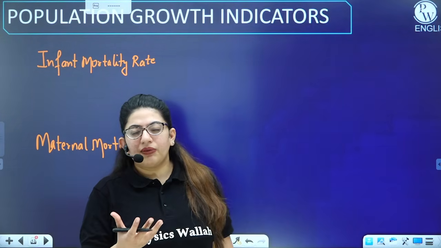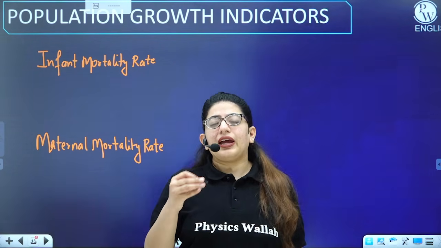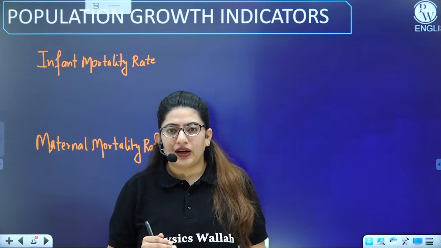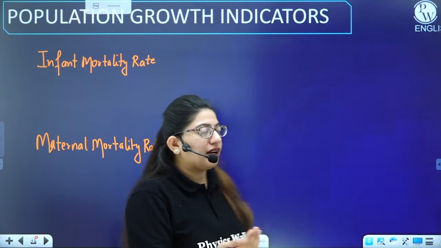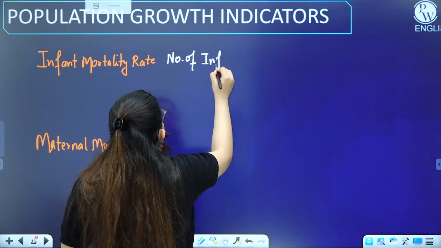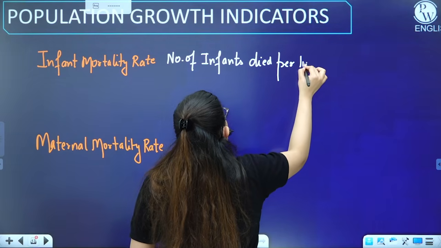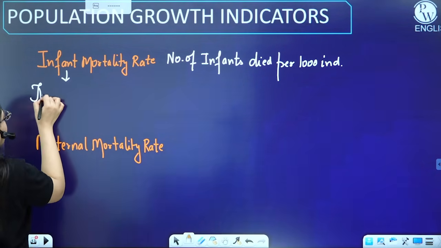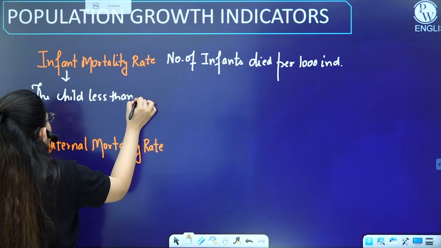To put it in a simplified version, I can say that an infant is a child with the age of less than 1 year. So if children of less than 1 year are dying, right? What we'll call its rate is the infant mortality rate. So it is the number of infants died per 1000 individuals. So what is the infant? The child less than 1 year of age.